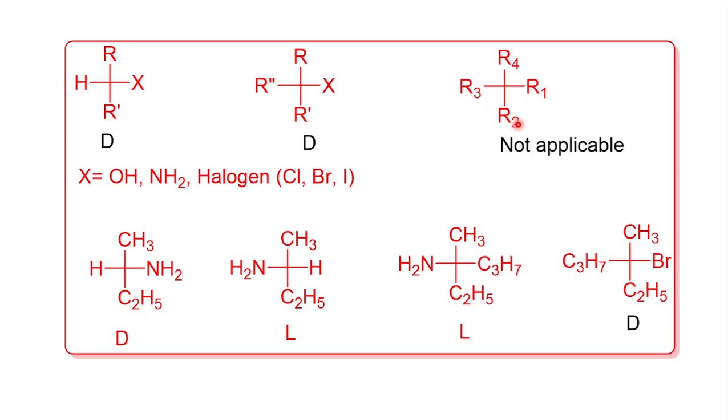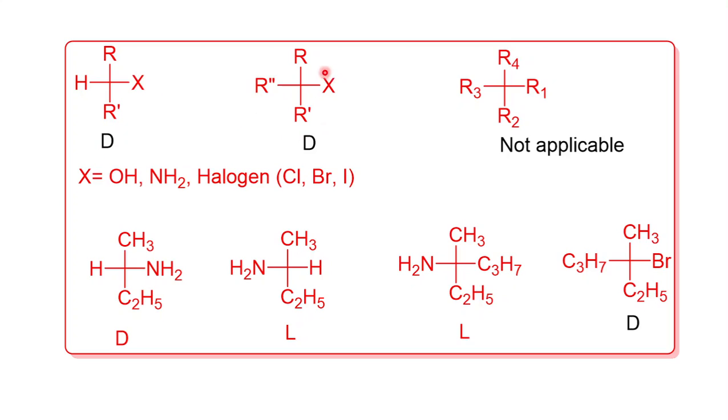Here X is a hydroxy group, NH2, or a halogen, that is fluorine, chlorine, bromine or iodine. If X is present on the right hand side, that is a D compound. Here X is present on the right hand side, so it's a D compound.